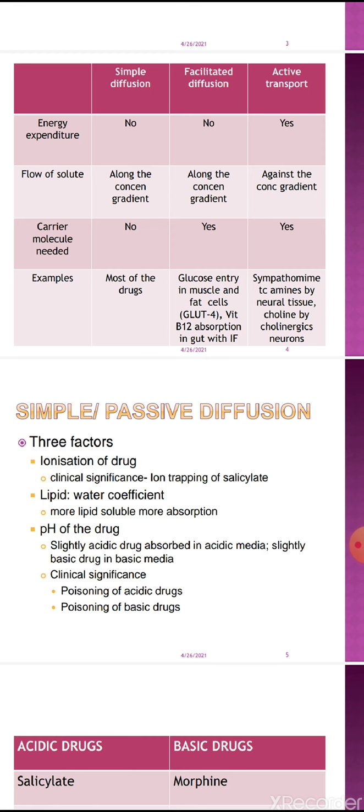Similarly, if the poisoning occurs with a basic drug, you will make the urine acidic. In acidic urine, the basic drug will be ionized, so it will not cross the biological membrane or the nephron, the reabsorption process will be hampered, and this basic drug will be excreted out in the urine at a faster rate. The urine can be acidified with the drug ammonium chloride. So this is a very practical example you can use with this concept.